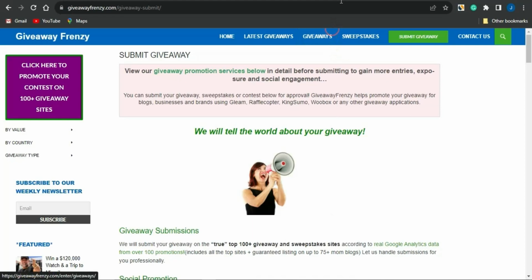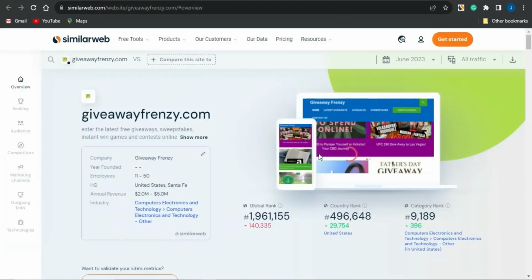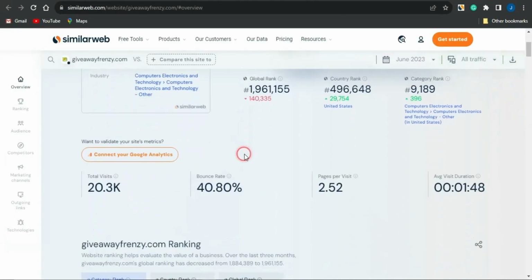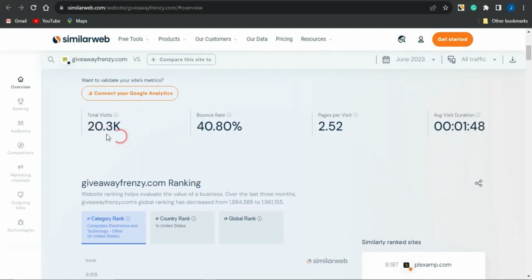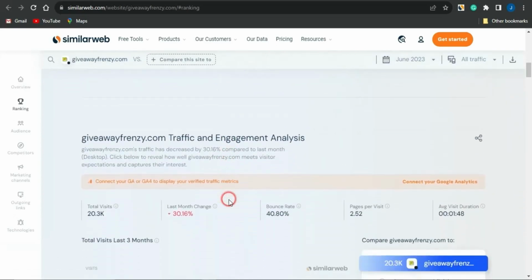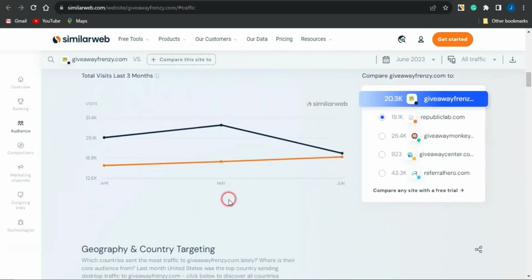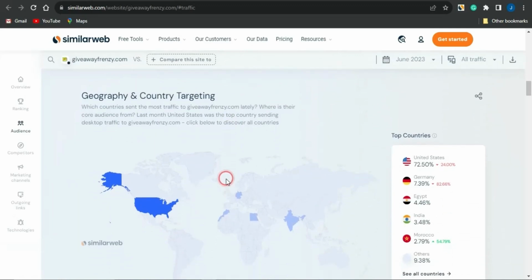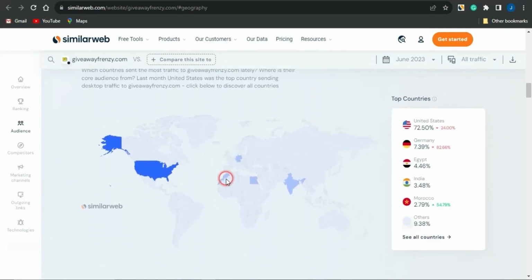The cool thing about this platform is that it gets a lot of traffic. If you analyze it on SimilarWeb, you can see right here that this platform got about 20,000 visits in the last 28 days, which means a lot of people go to that platform to check out giveaway offers and complete them. You can also see the top countries that visit this website. The United States has about 72% of the website traffic, while Germany has 7, Egypt 4, India 3, and Morocco 2.